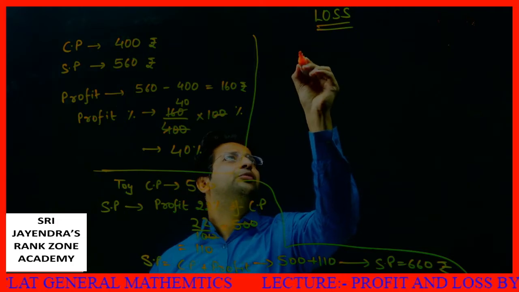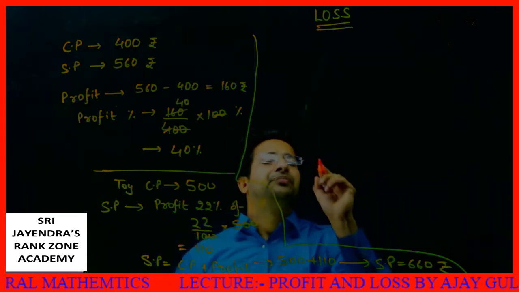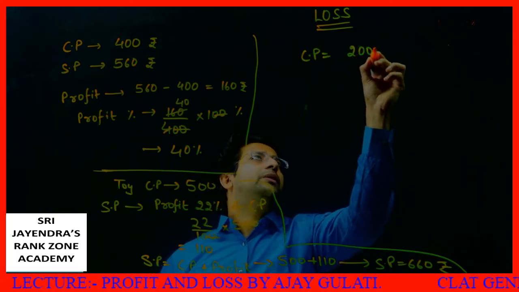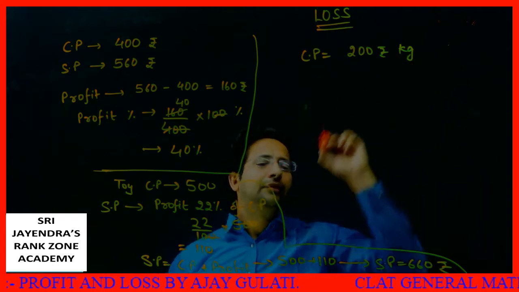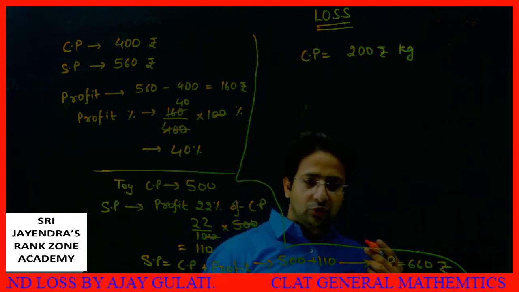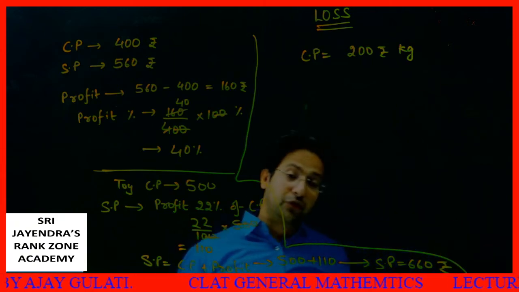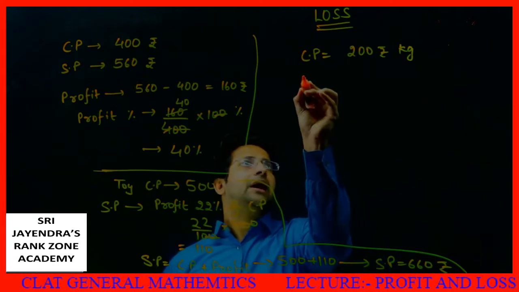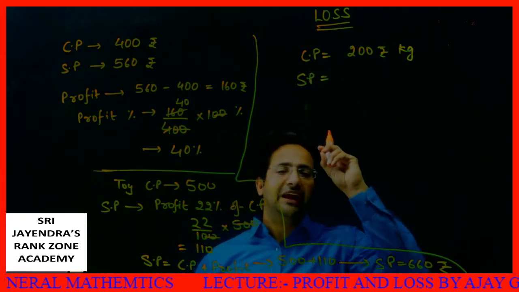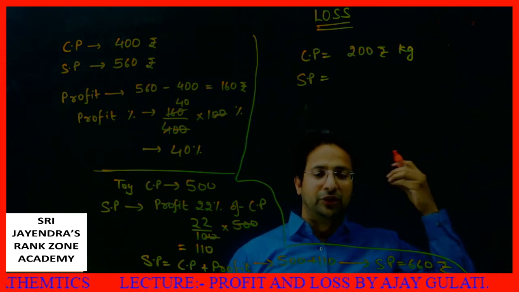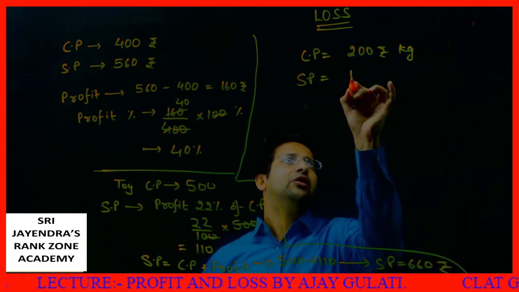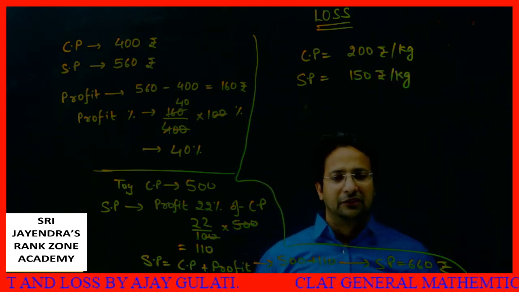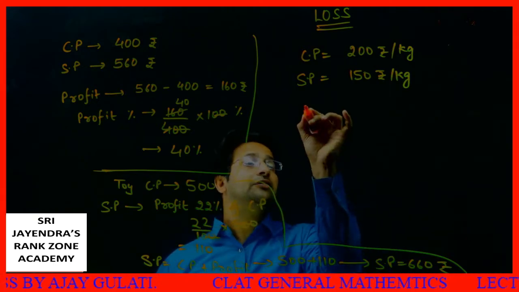I say, suppose I purchase apples. The cost price of my apples is 200 rupees per kg. Okay. Now when I go to sell them, unfortunately for the first day or for the first 2 days, there was too much rain and I couldn't sell them. Now when I enter into the market, nobody is willing to pay me 200 or more than 200. Suppose I have to sell it for 150 rupees per kg. Suppose I sell them for 150 rupees, then what is profit or loss?